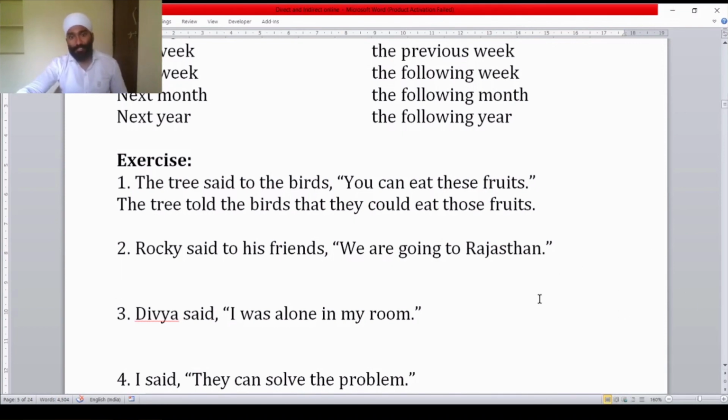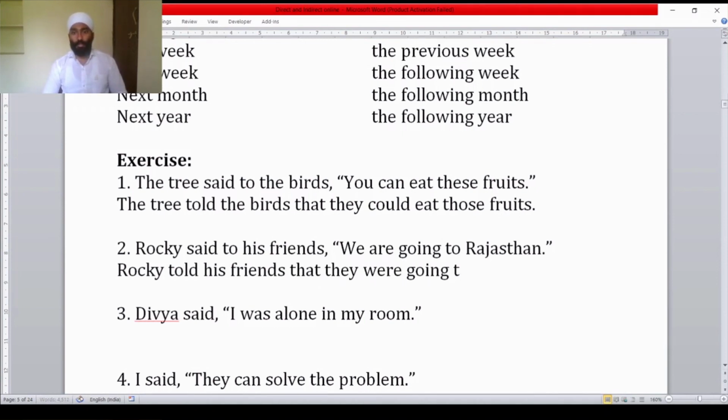Rocky said to his friends, "We are going to Rajasthan." In indirect speech, Rocky told his friends that they were going to Rajasthan.